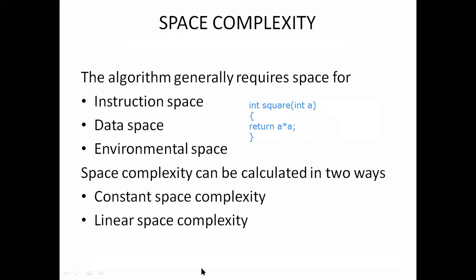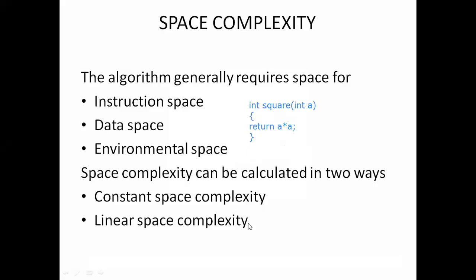Next one is linear space complexity. So linear space complexity means it shows the space needed for the algorithm.